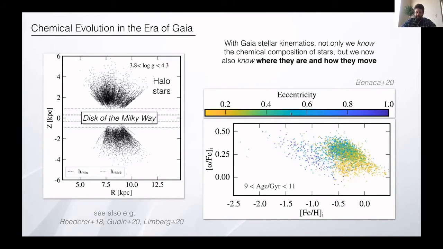And it's really powerful. It means that not only do we know the chemical composition of the stars, we now know where they are and how they move. So that provides a lot of information for theory to try to reconstruct the formation of the Milky Way. But that also brings a lot of challenges for the numerical predictions because there are now a lot of things to consider and try to reproduce simultaneously.